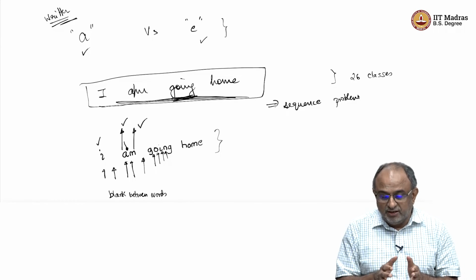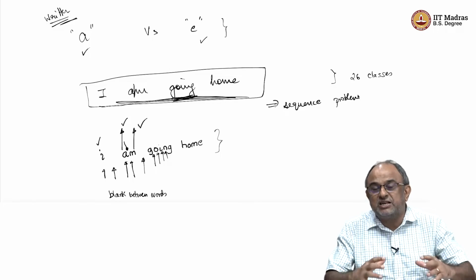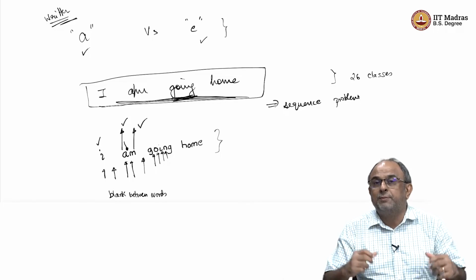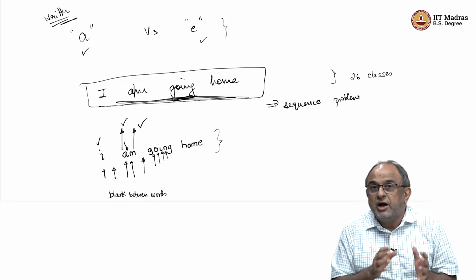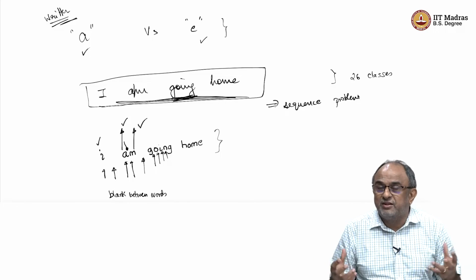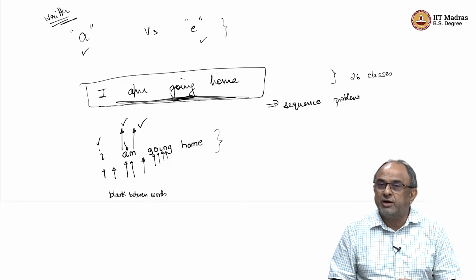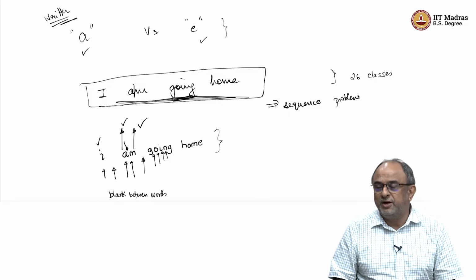Since we are coming to the end of this lecture, I'll stop here. This is the basic problem in the sequence approach: I don't know where one thing ends, where another thing starts, or how many there are. That information is missing, so I'm going to guess and try to do something. I'll stop here. Thanks.